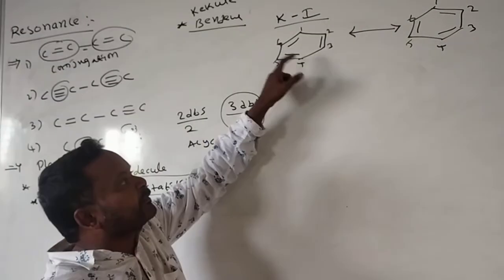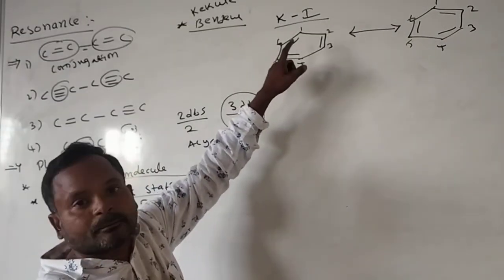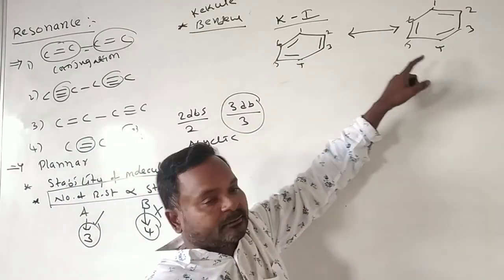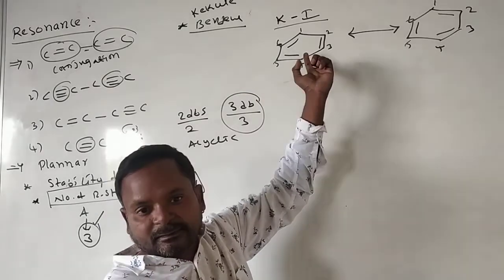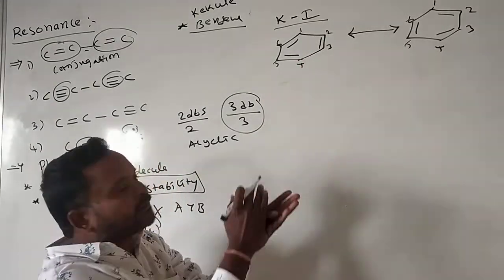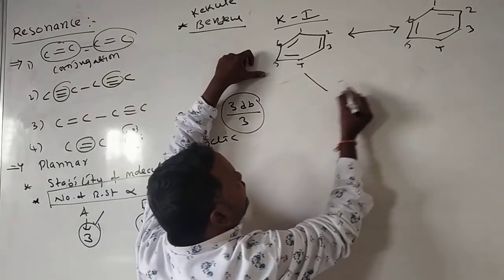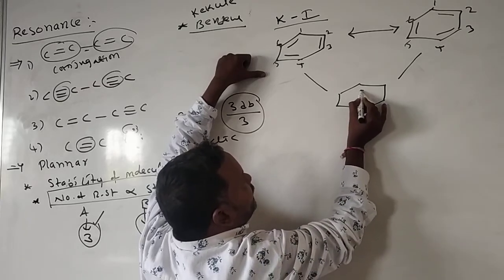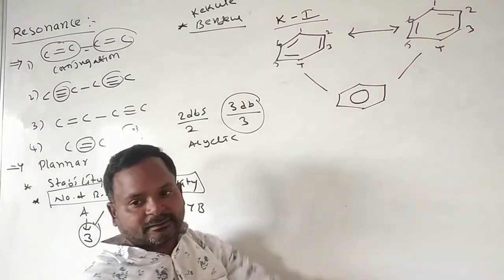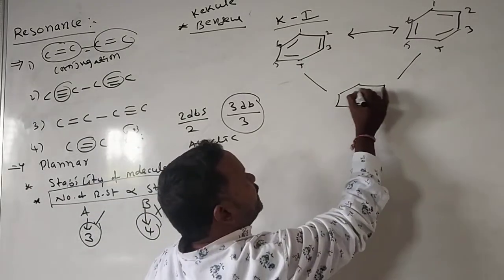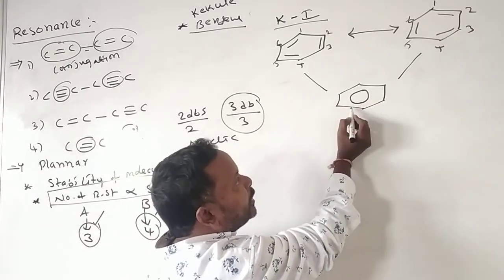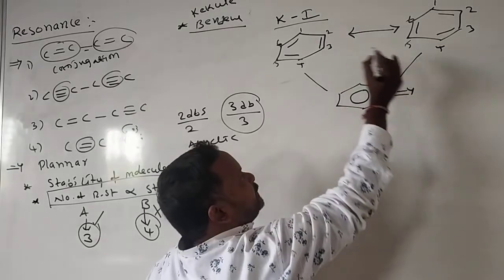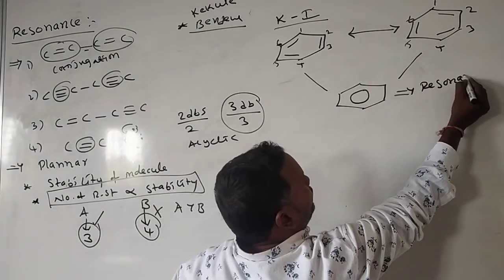See, both have the same structure, but differ in pi bonding. Here the pi bond starts with the second carbon; here it starts with the first. That means, by using these 2 resonance structures, we get one piece of information: every carbon has a pi bond, like this. Sometimes this is also indicated with dotted lines. This structure is produced from these 2 compounds. So from the 2 resonance structures, we get what we call the resonance hybrid.